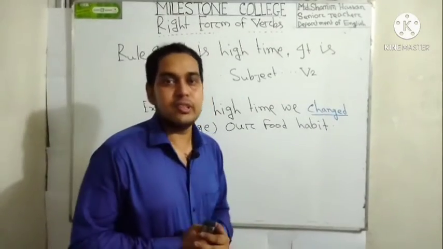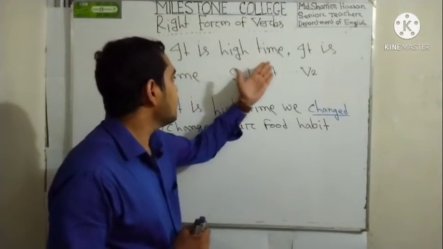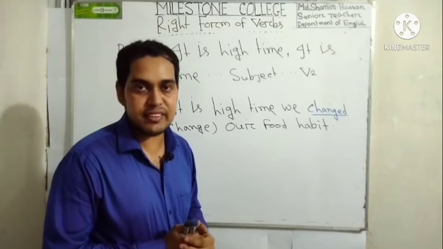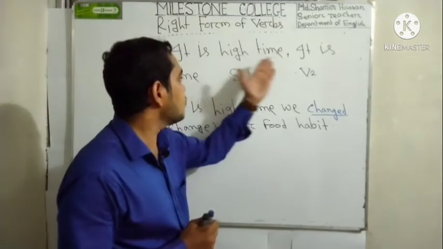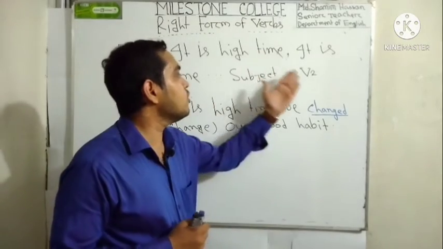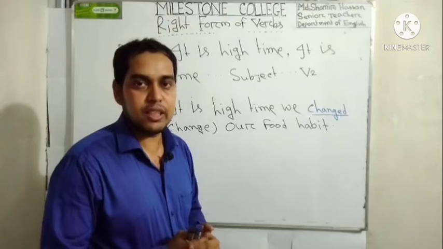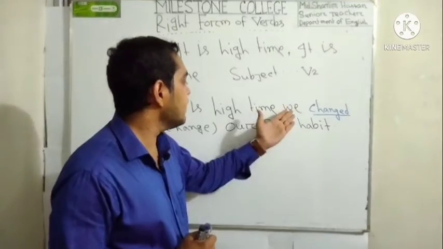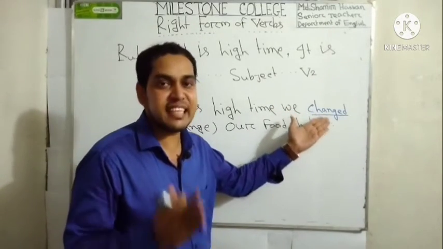My dear learners, let's see rule number 9. It is high time or it is time. If you find this kind of words or phrases in any sentence, and if you find a subject after these words or phrases, then you have to use just be2, that means the past form of the verb, right? Let's see an example. Suppose it is high time we change our food habit, but we have to use here changed.